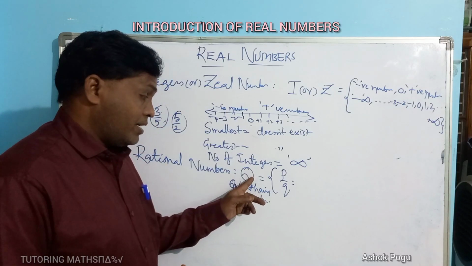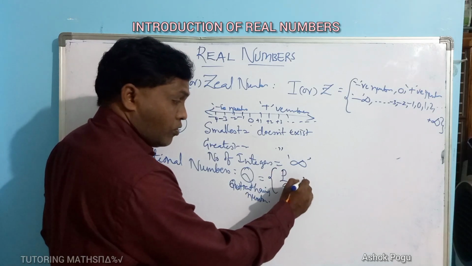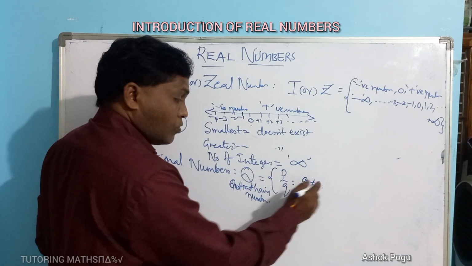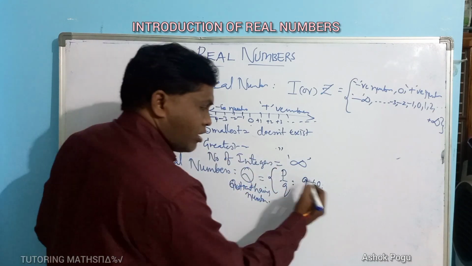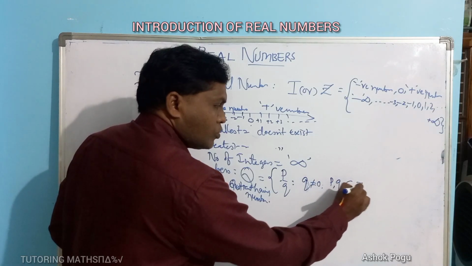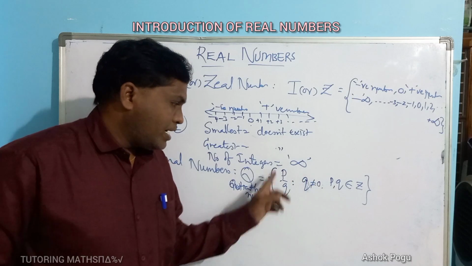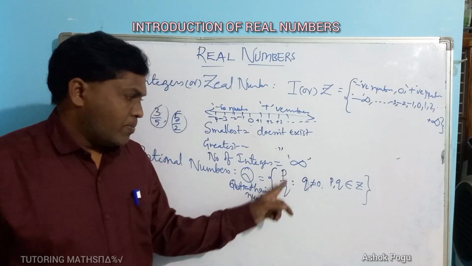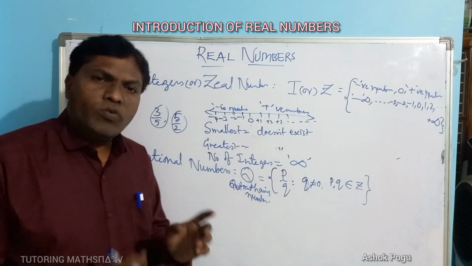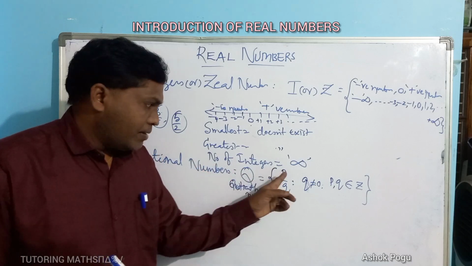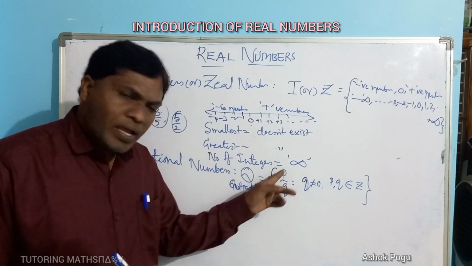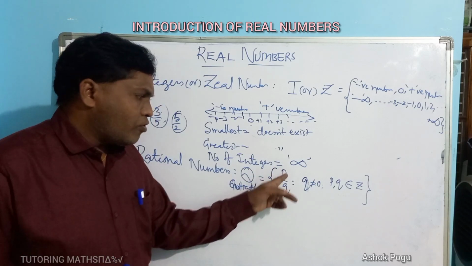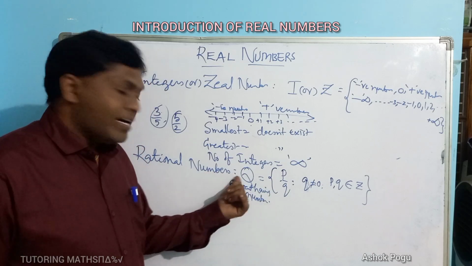Rational numbers are denoted by Q, and the form is P by Q, where Q is not equal to 0. The denominator should not be 0. And P and Q should belong to integers. That's it: rational numbers, P by Q form. Numbers which can be expressed in the form of P by Q are called rational numbers.